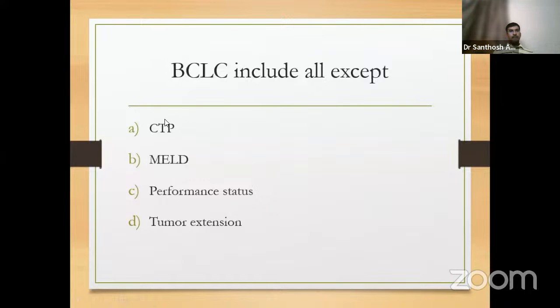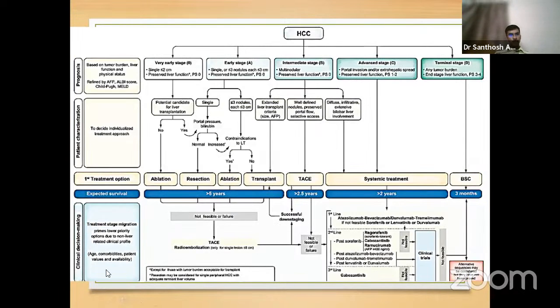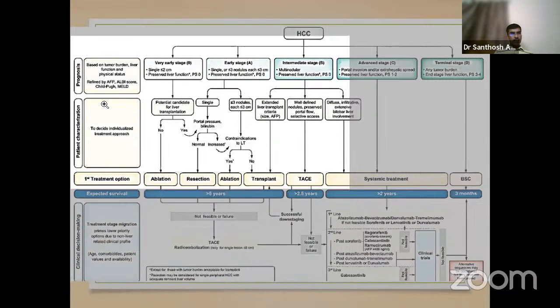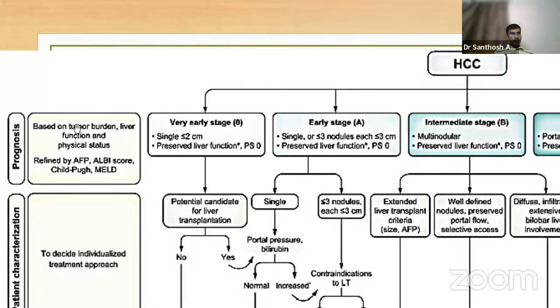It takes into consideration three things: one is the status of the tumor, second is the status of the liver, third is the performance status. So just remember three statuses, based on tumor burden, liver function, and physical status. So it doesn't include a MELD score.